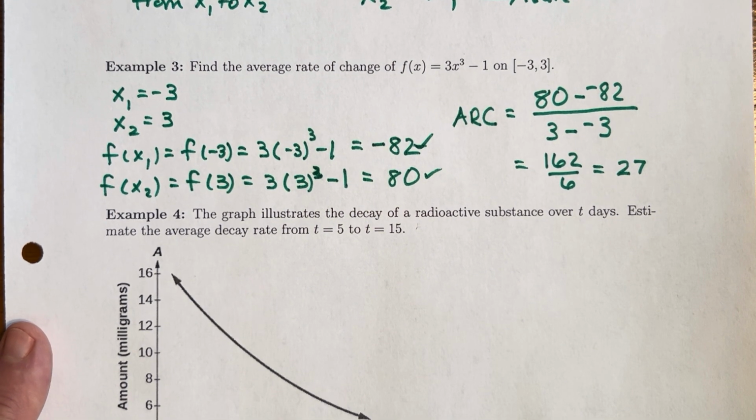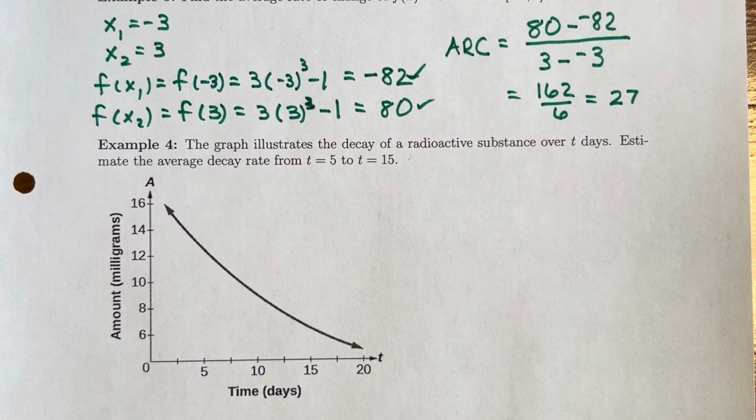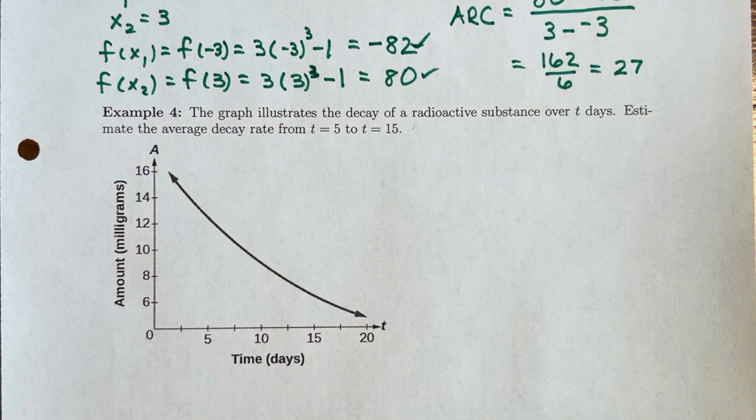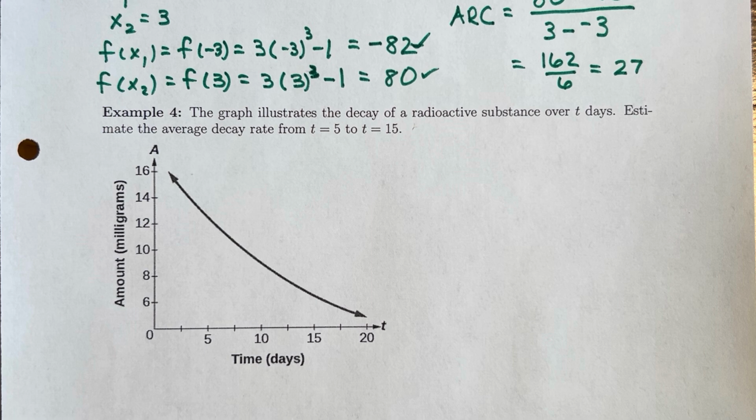All right, here's a second example, example 4 of this average rate of change. This time, rather than having access to the equation for the function, we've been given the graph, which in a lot of instances is much simpler to work with. We can just grab the information off, and I think particularly in this case, we can visualize exactly what's happening with this average rate of change notion.